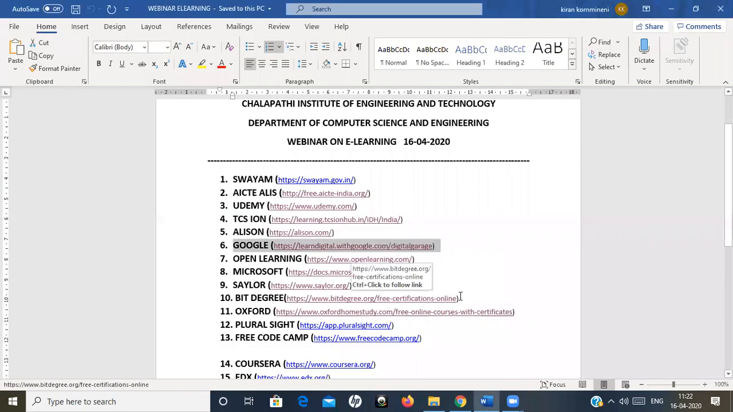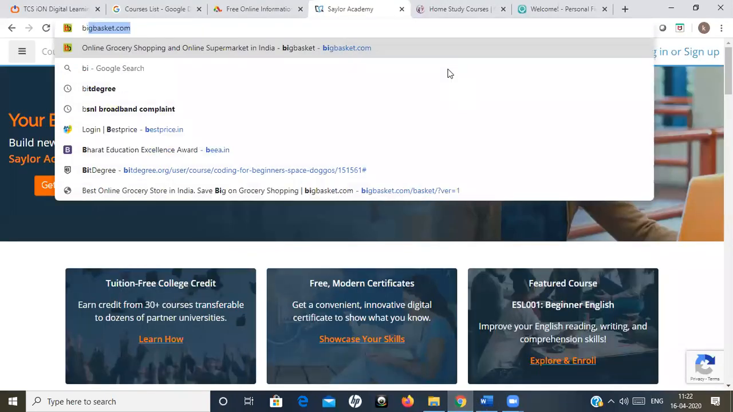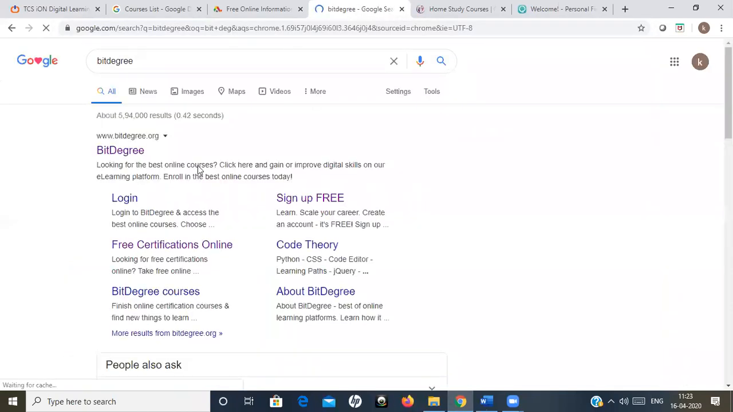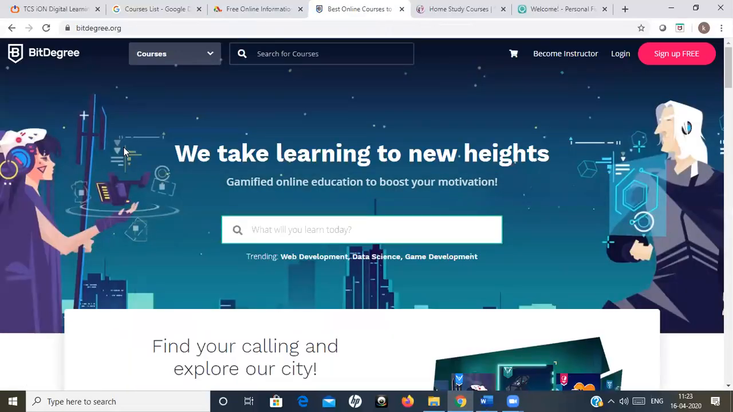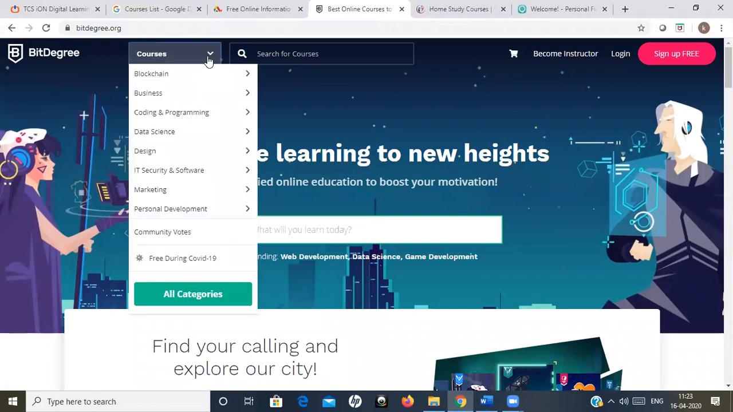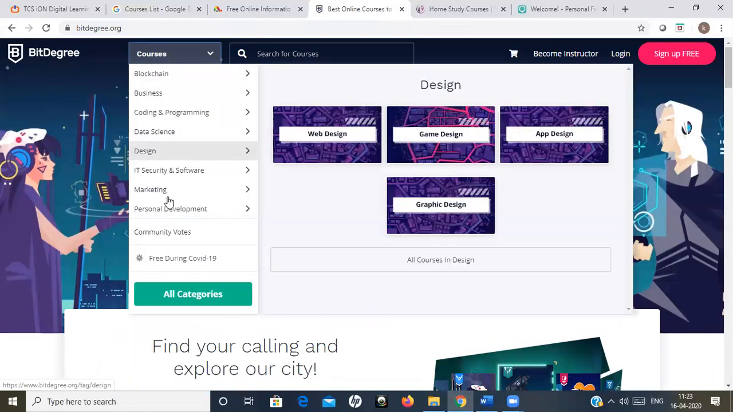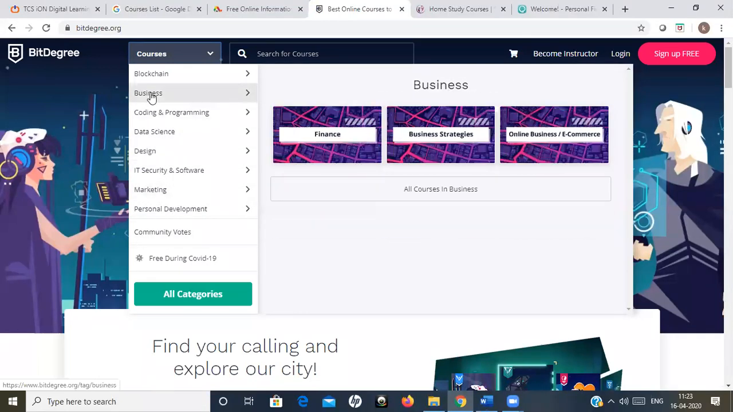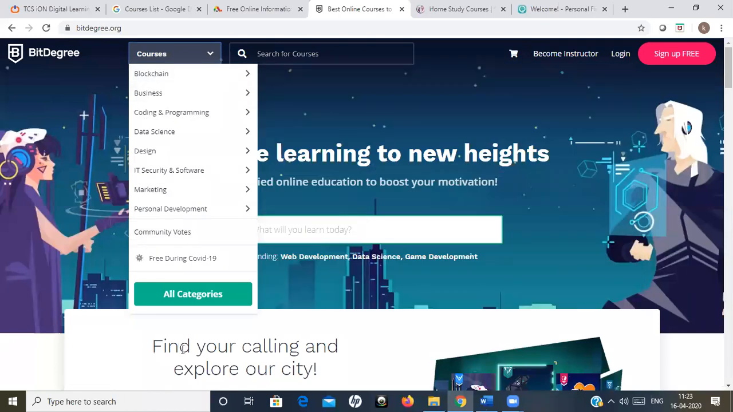The next one will be the BIT degree, where you will get some certifications also. They are going to give you a lot of courses, and they'll give you some assignments also. If you complete that course, then an e-certificate will be given to you. See here, a lot of courses are regarding marketing, IT security, design, data science, coding, business, blockchain, everything. All the latest technologies are here. And if you complete this course, they will help you in completing it also. There is no issue in that.